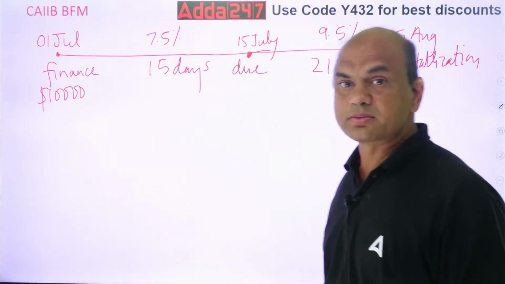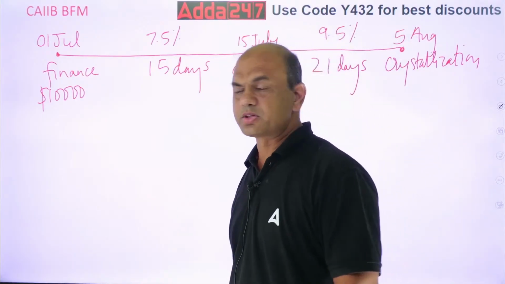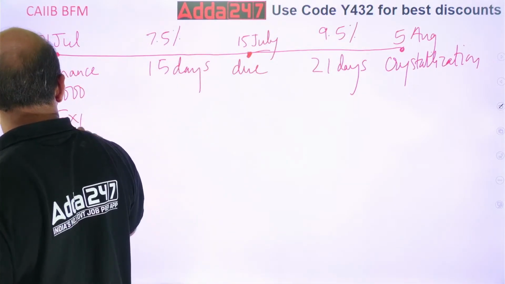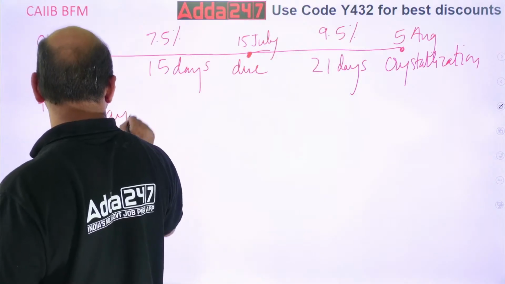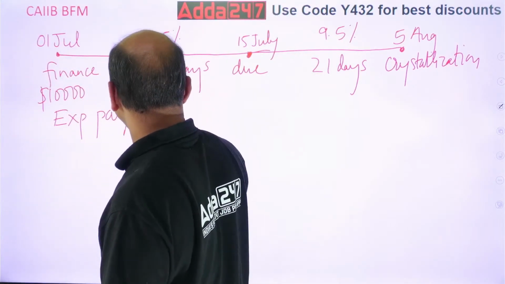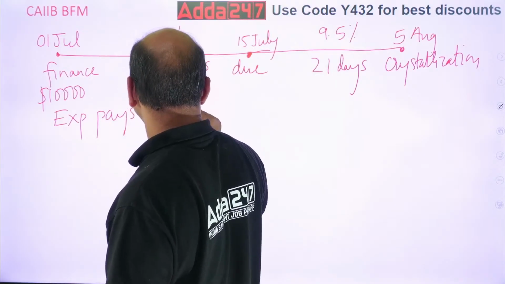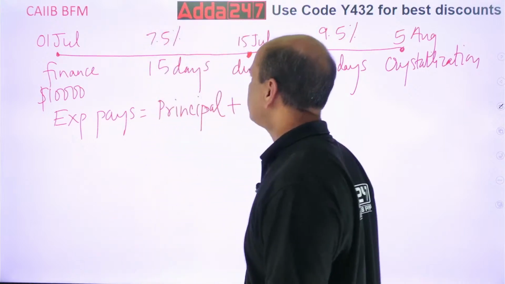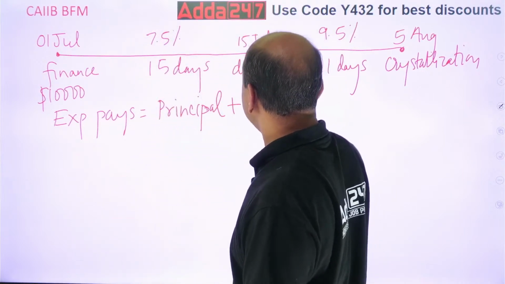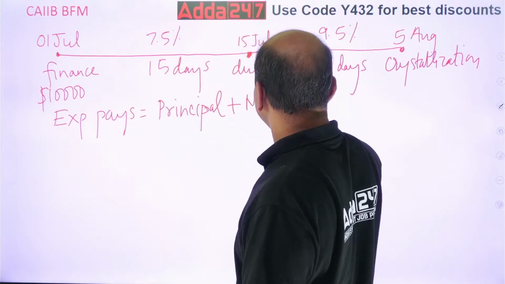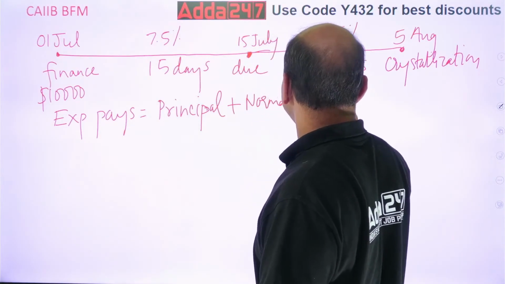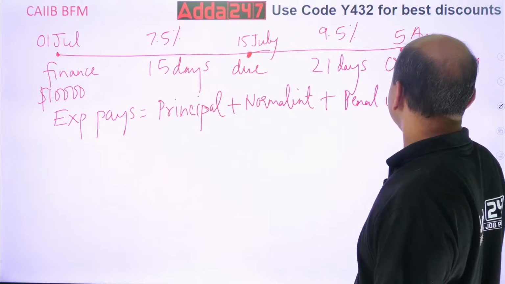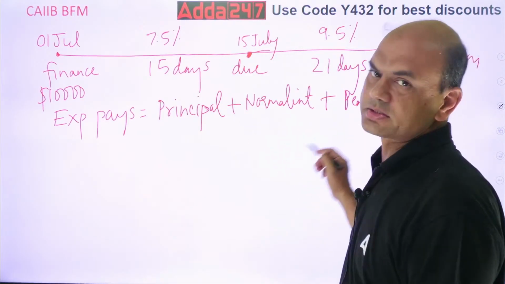So what should that customer pay me now? That customer, the exporter, should pay me what? First, principal. Principal is main, right? Principal plus normal interest plus penal interest. Right? These three things the customer will pay me.